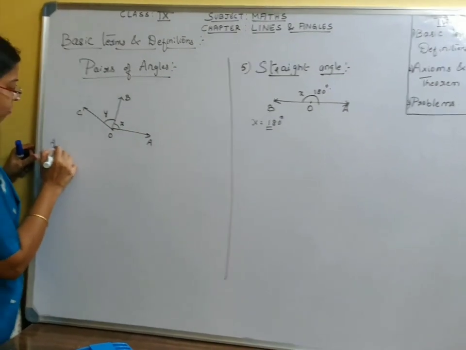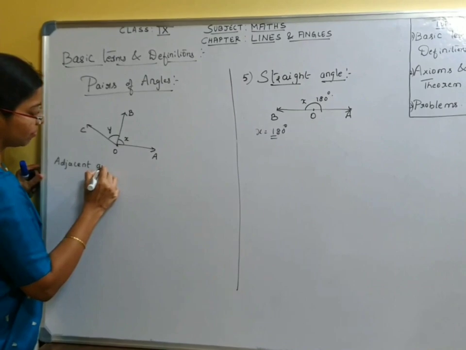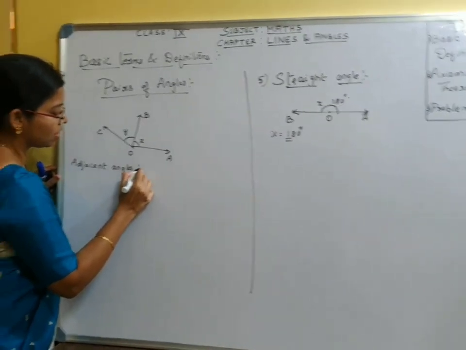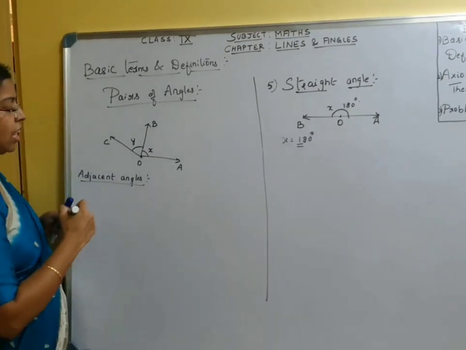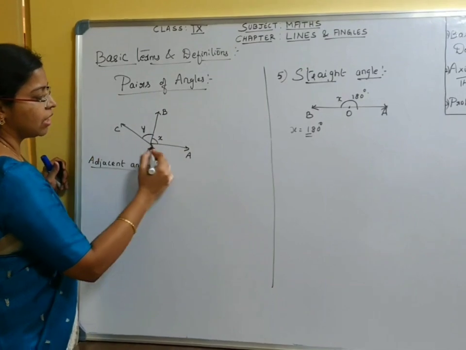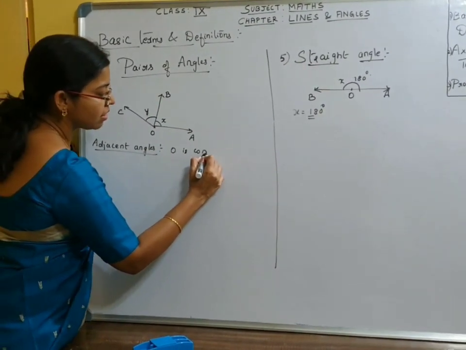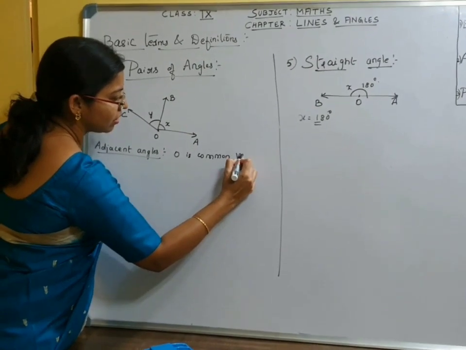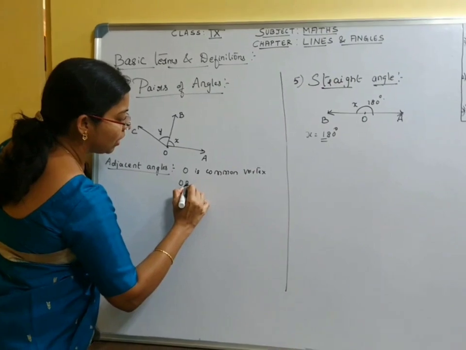So what do we call these two types of angles? Adjacent angles. When do we say that angles are adjacent? Angles are said to be adjacent if they have a common vertex and a common arm. Here O is the common vertex and the common arm will be OB.